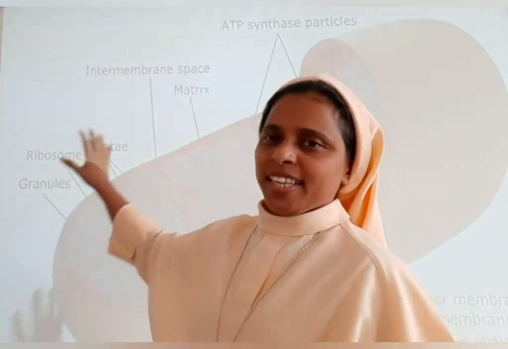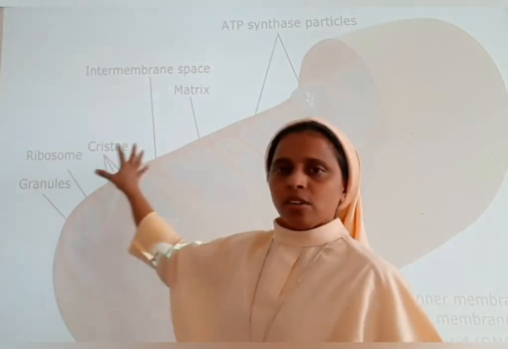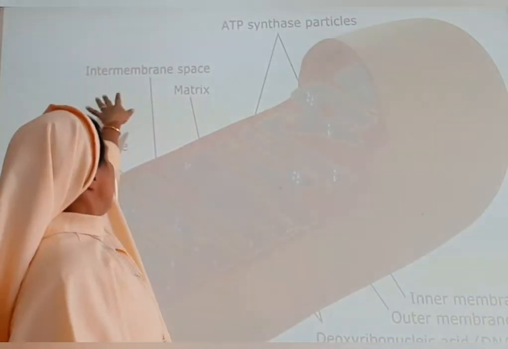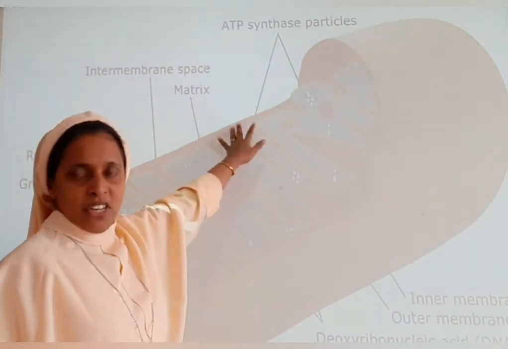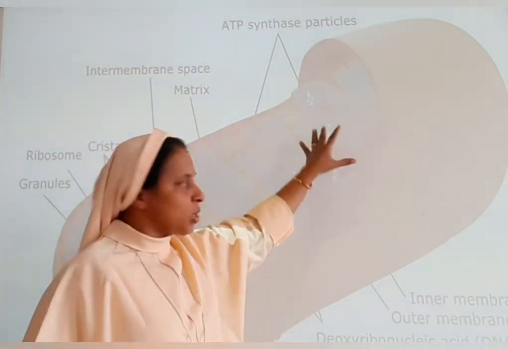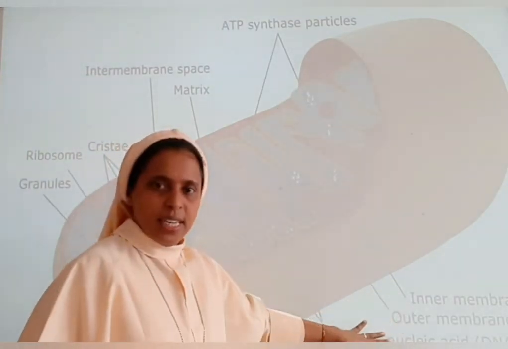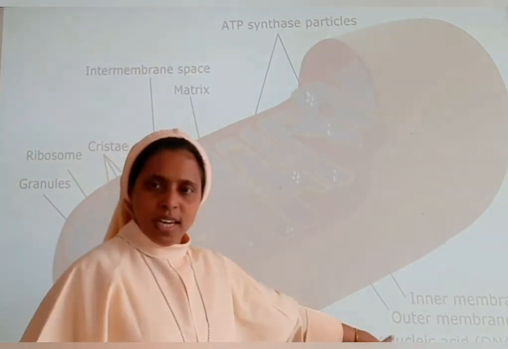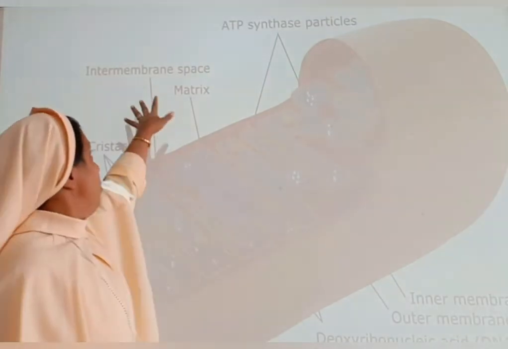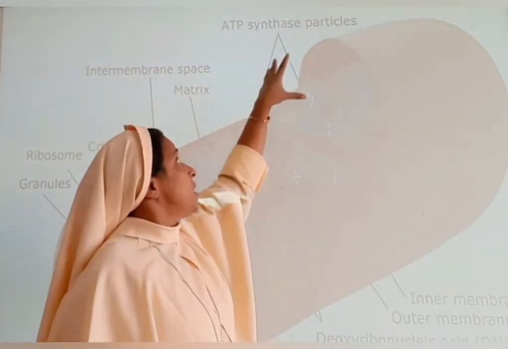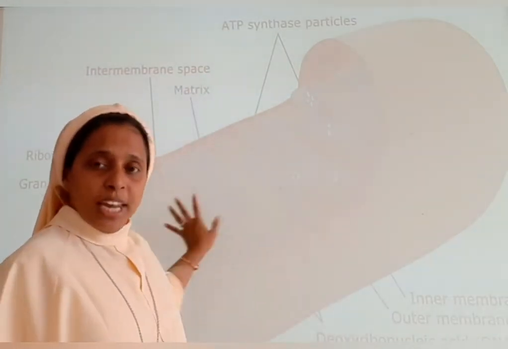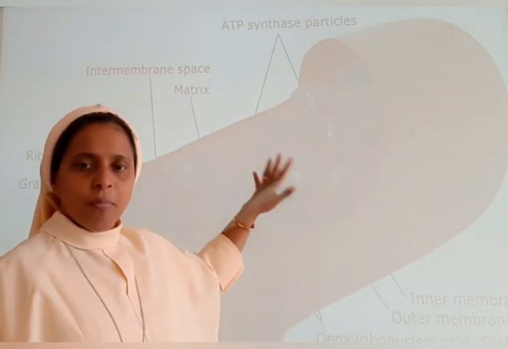Now you can see here the image of mitochondria. Here you can see the intermembrane space, matrix, and ATP synthase particles, as I have told you, it is the powerhouse of the cell. Then the inner membrane, outer membrane, the deoxyribonucleic acid DNA, the cristae, ribosomes, granules, the intermembrane space, matrix, and synthase particles. So granules, all these are present in the mitochondria.